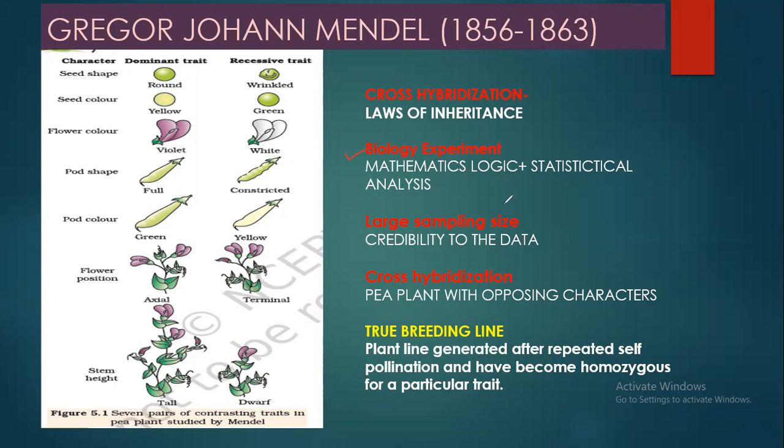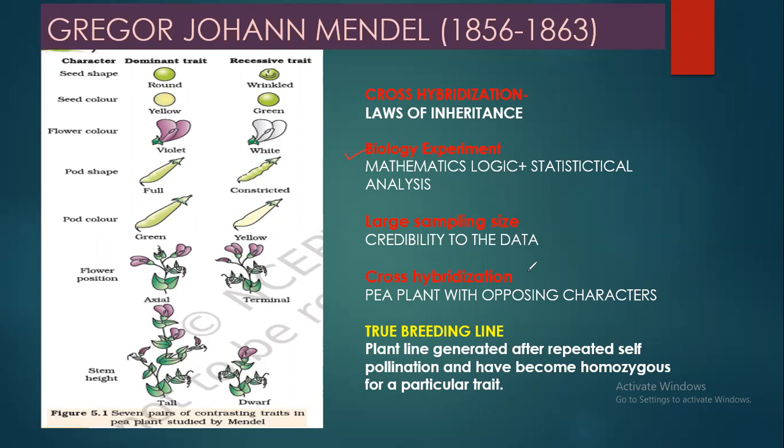He took a large sample size. He studied many pea plants, because of which there was credibility to the data he got. He crossbred those pea plants which had opposing, or contrasting, characters.